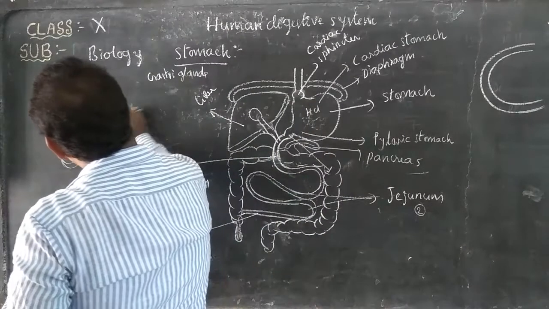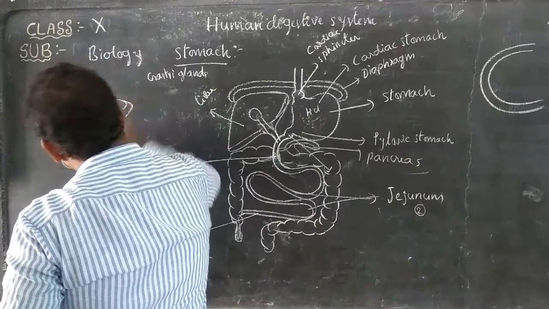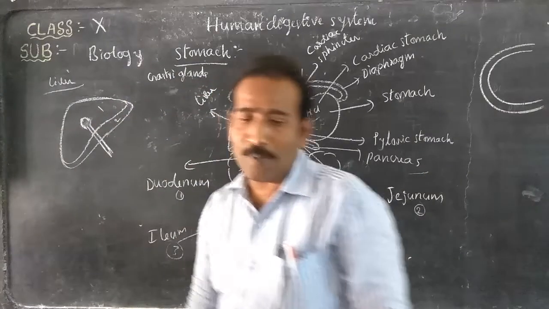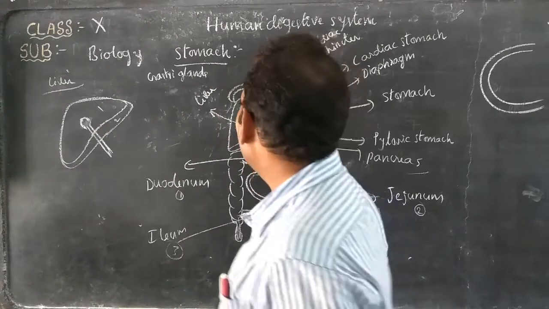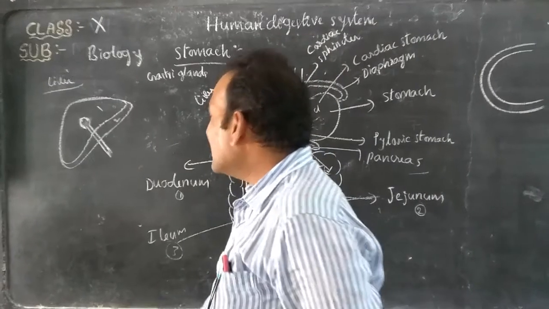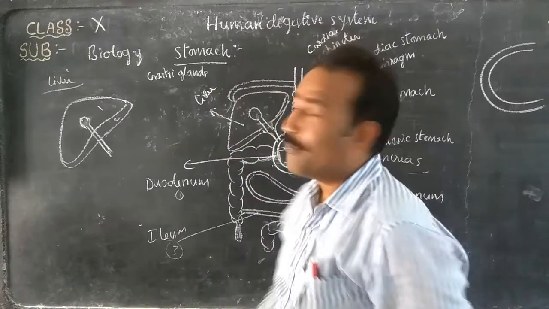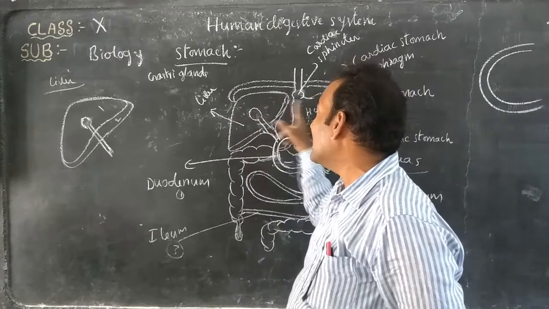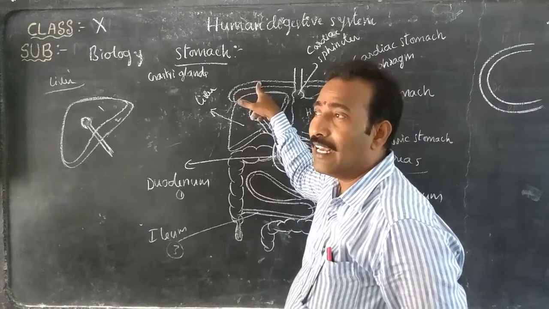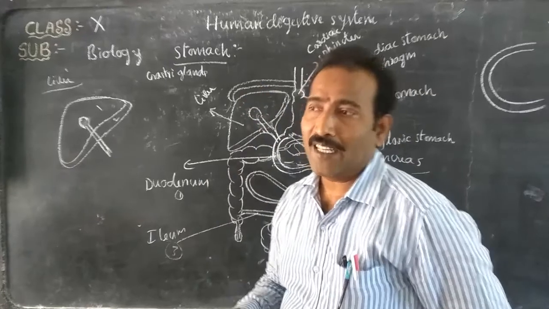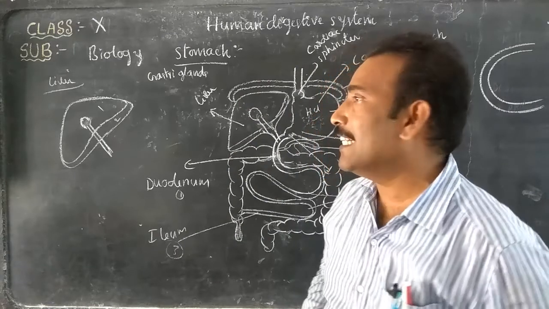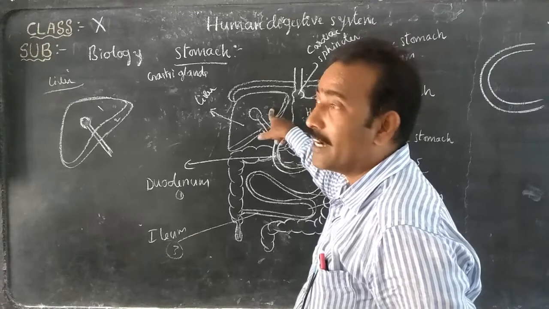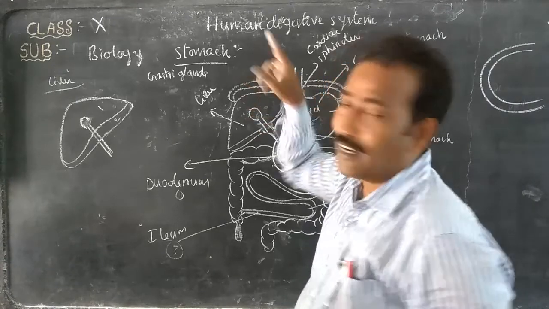This liver has 4 lobes. Look here: 1, 2, and on the back side also 2. There are 4 lobes present in the liver. It is present on the right side of the abdominal cavity, right side of the stomach, just below the diaphragm.